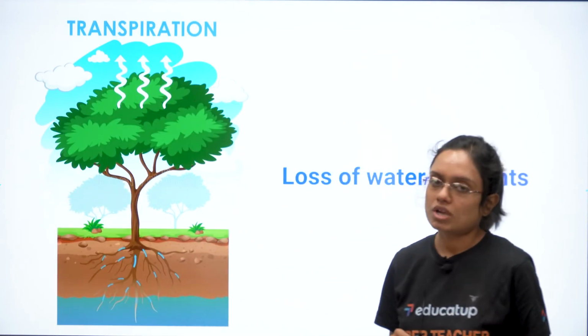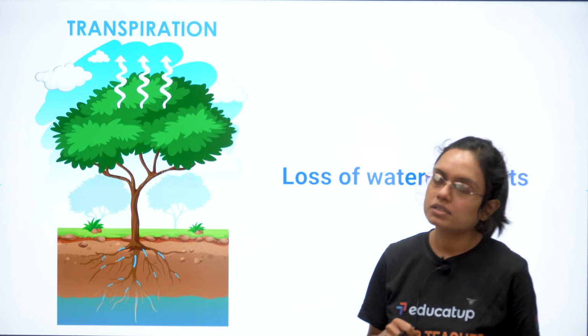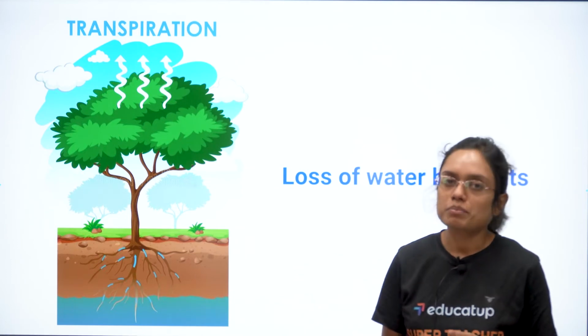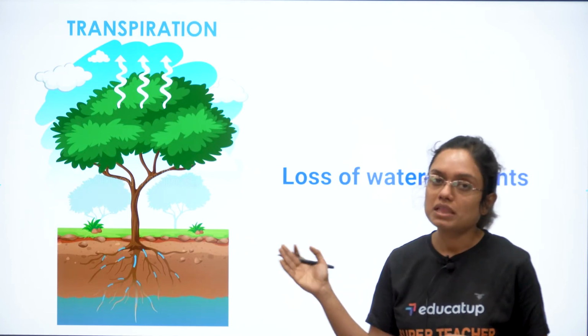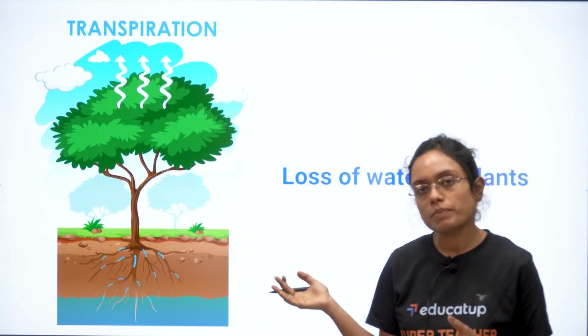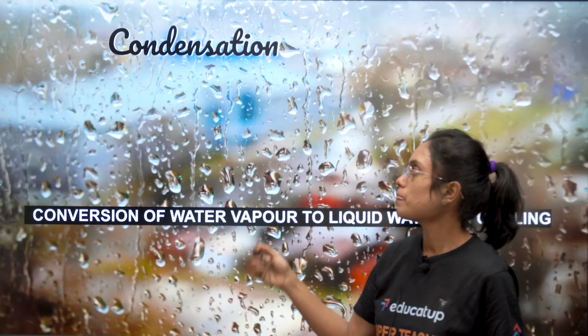Alright, transpiration. Transpiration is loss of water by plants. This is also a form of evaporation, and this happens from the leaves of the plants. So plants also participate in evaporation.